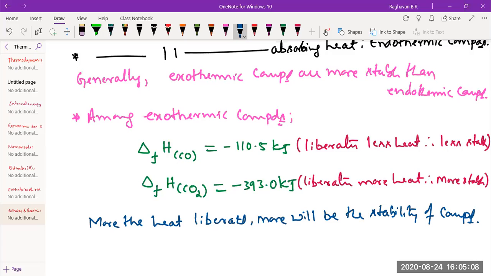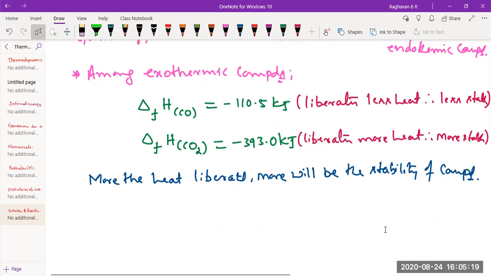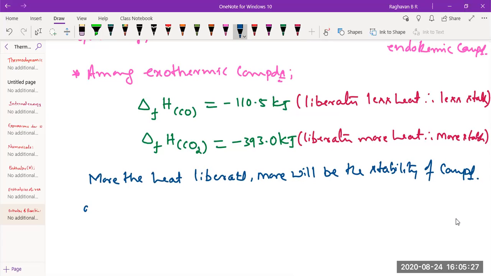Now I have to make a statement in terms of enthalpy change. Minus 110.5 and minus 393.5 kilojoules: which is a higher value? Minus 110.5 is the higher value, and minus 393.5 is the lower value because it is more negative. As a result, the lower the enthalpy of formation, the greater the stability.